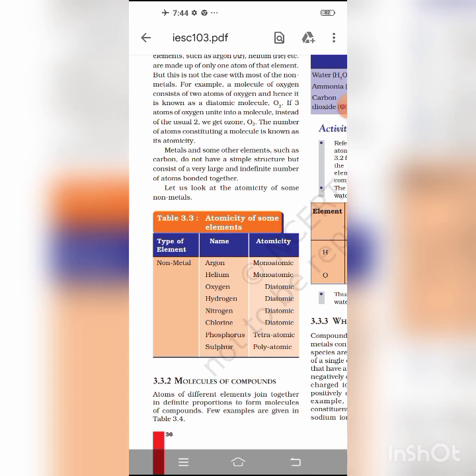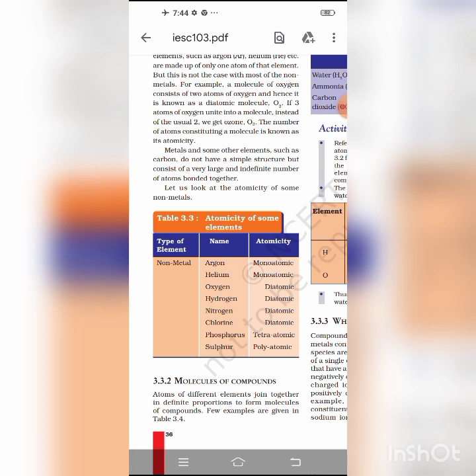Okay, students. Now we will discuss molecular mass. The molecular mass of a substance is the sum of the atomic masses of all atoms in a molecule of the substance.